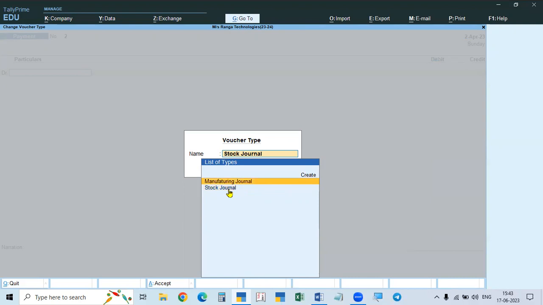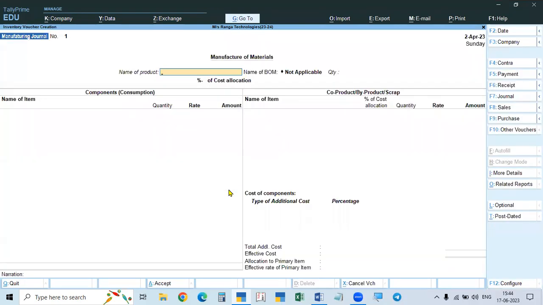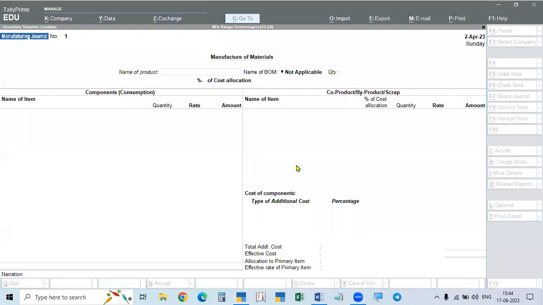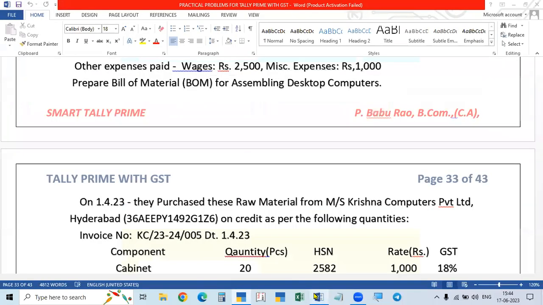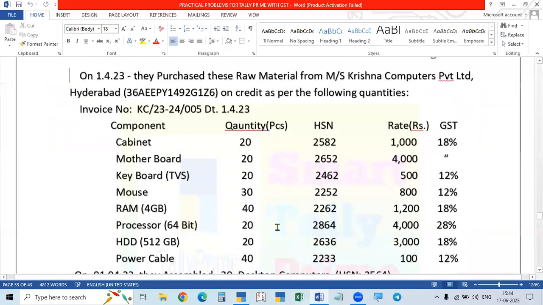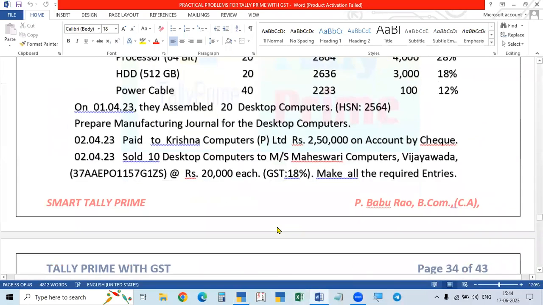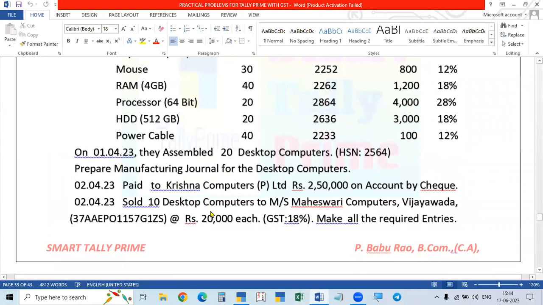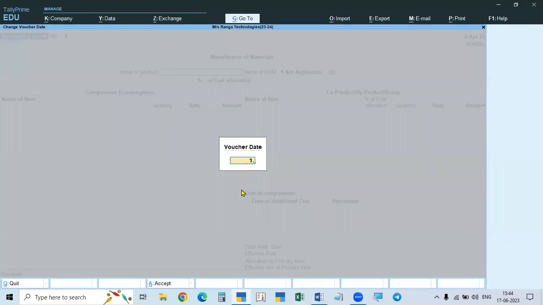What do we require? We require the manufacturing journal. It is for manufacturing. Stock journal is for transfer of material. So now we require the manufacturing journal. Open that. And what is the date? The date given is the prepared date, the first of April only. So take 1st April.